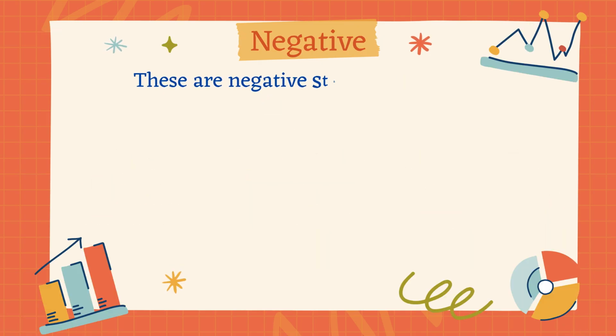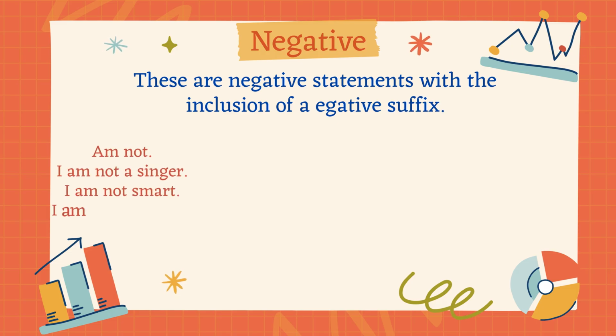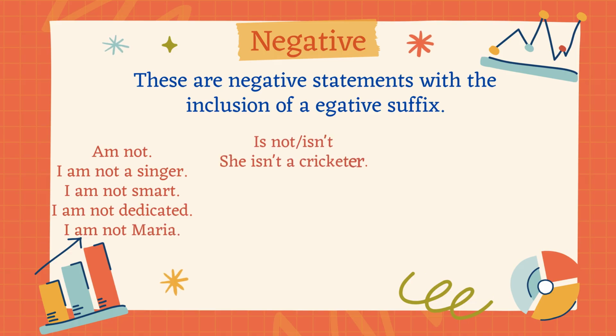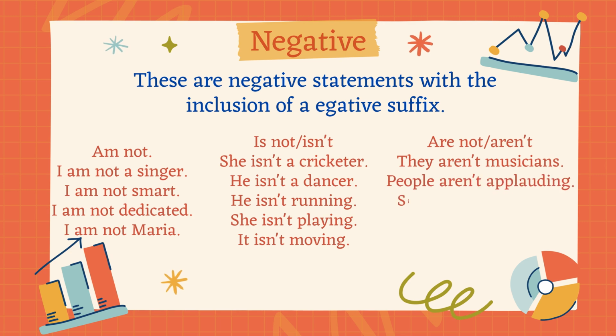These are negative statements with the inclusion of a negative suffix. I am not a singer. I am not smart. I am not dedicated. I am not Maria. She isn't a cricketer. He isn't a dancer. He isn't running. She isn't playing. It isn't moving. They aren't musicians. People aren't applauding. Singers aren't singing. They aren't dancing.